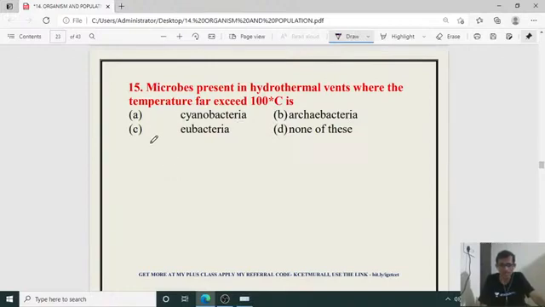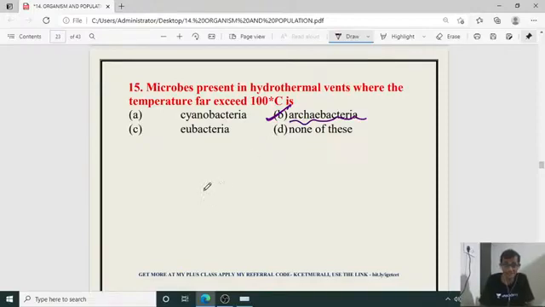Cyanobacteria, Archaebacteria, Eubacteria, none of these. So the 15th question, it is B, Archaebacteria. Archaebacteria is the right answer for the 15th question. Okay, B is the right one.